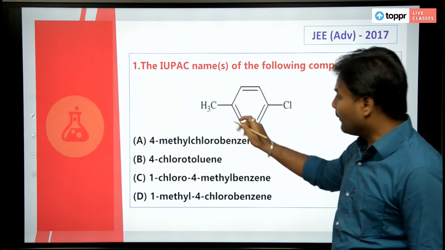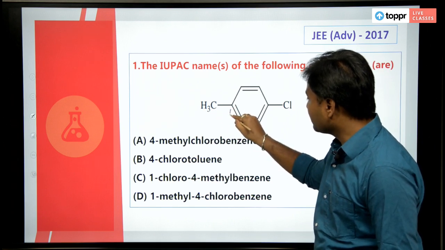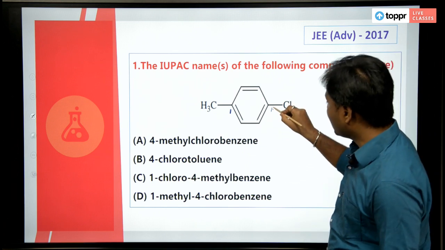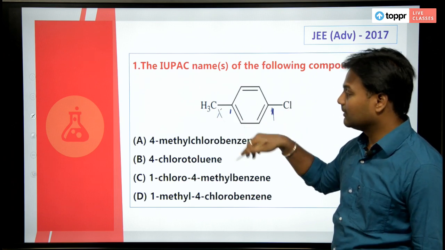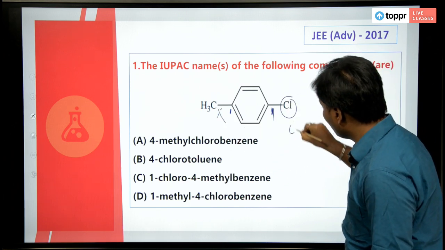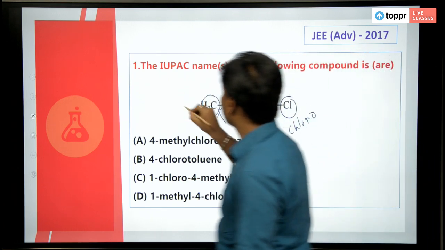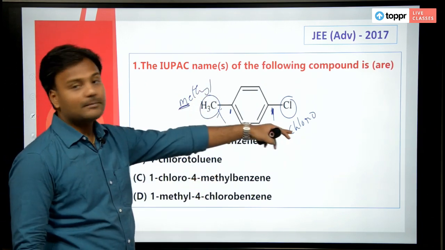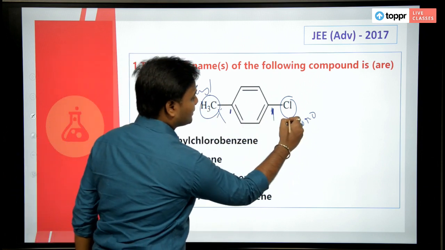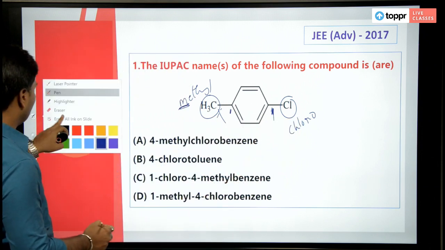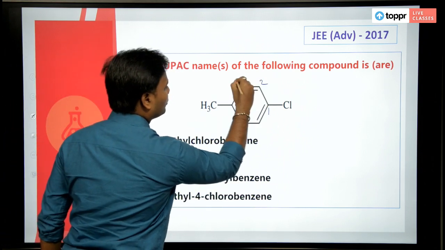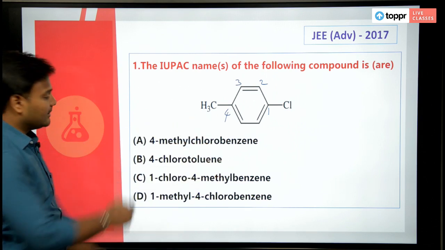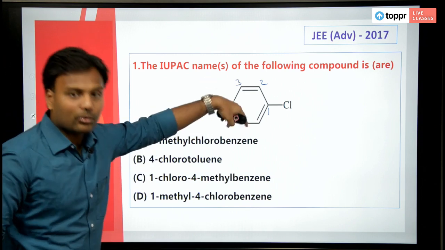Give the numbering. Whether number 1 will be this carbon or this carbon, which is the carbon number 1? I will prefer the carbon number 1 is this one, not this one, because the substituent here is chloro, but here the substituent is methyl. Based upon alphabetical order, C comes first, then M. Here this will be 1, this is 2, this is 3 and 4. So 4-methyl chlorobenzene can be a correct answer. Yes, 4-methyl, overall it is a chlorobenzene.